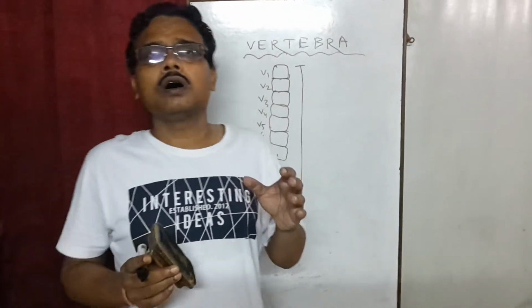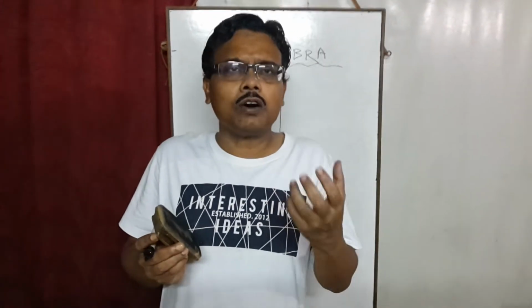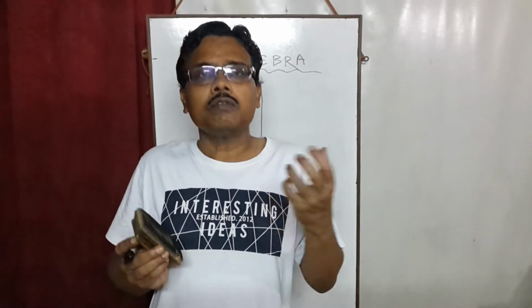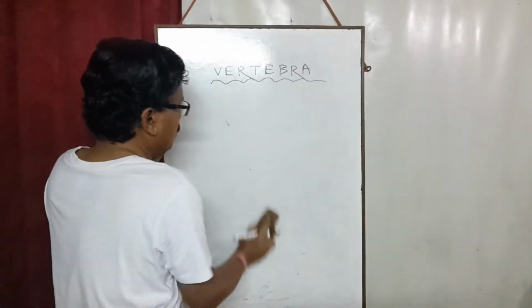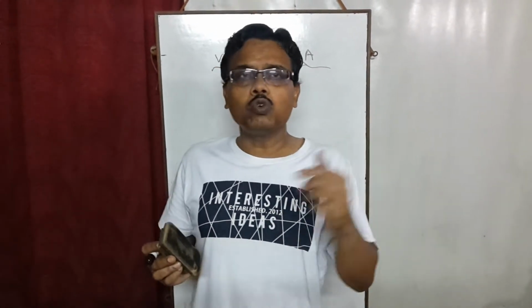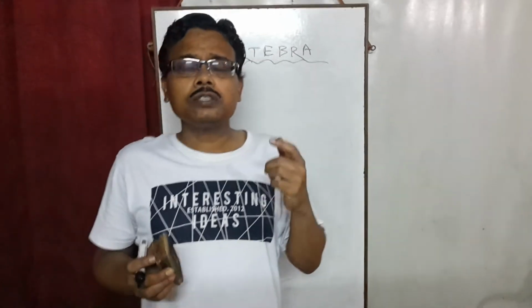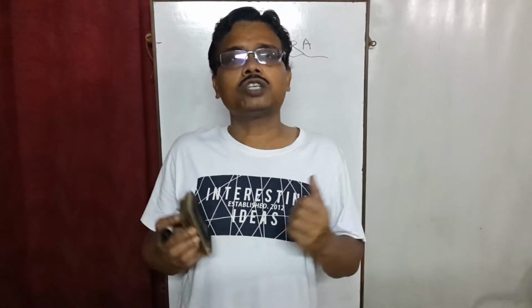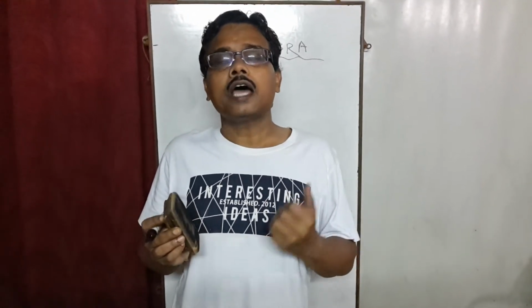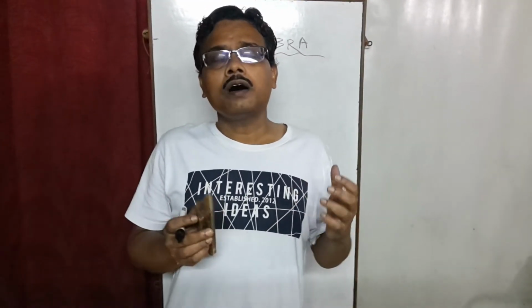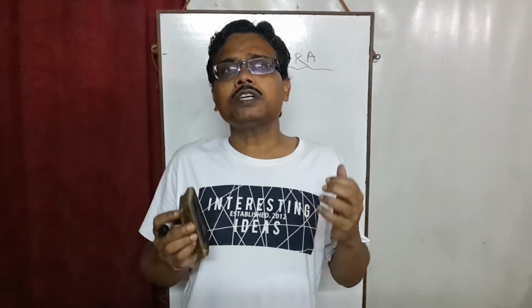Now I am giving you the concept of the basic components or very significant structures of a typical vertebra. Regarding this aspect, each vertebra has a neural canal through which the spinal cord passes. Each vertebra also has some projections by which they articulate with others, and these structures also provide muscular attachment. Now I am drawing a diagrammatic structure of a typical vertebra.